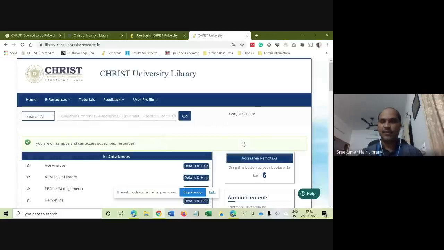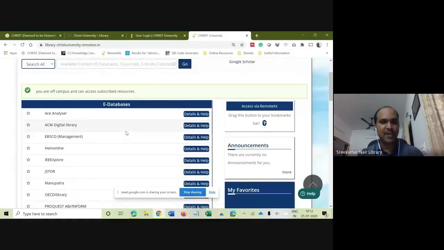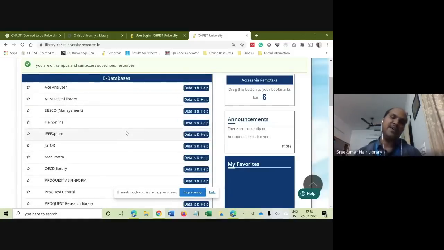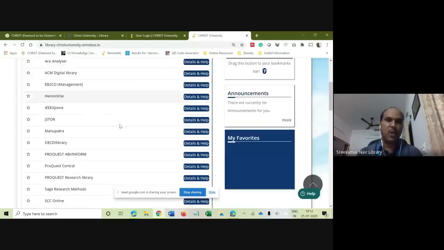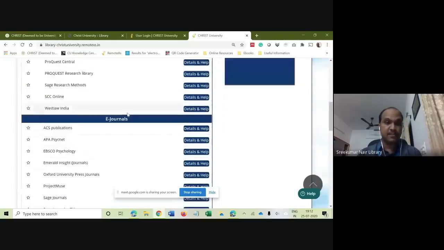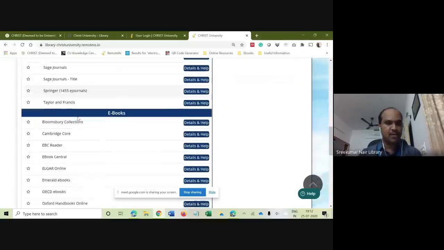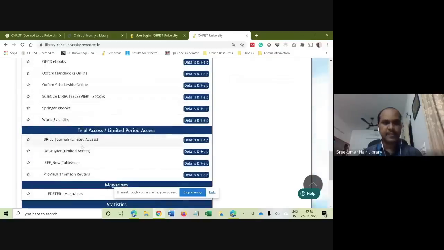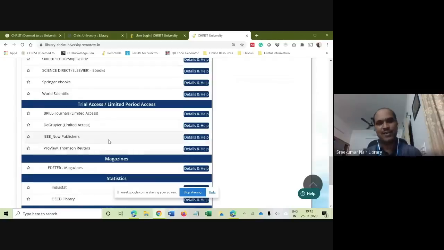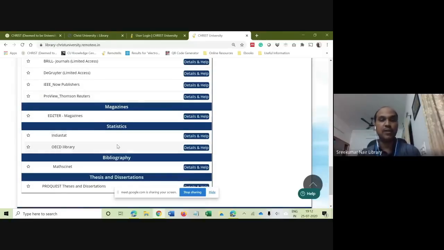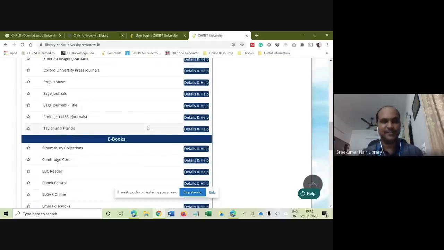Once you log in, you get a page like this where the resources are arranged according to several categories. What are the categories? It is arranged according to databases, exclusive journals, ebooks, then we have trial access or limited period access links, and several other important things for your course or for your assignments.